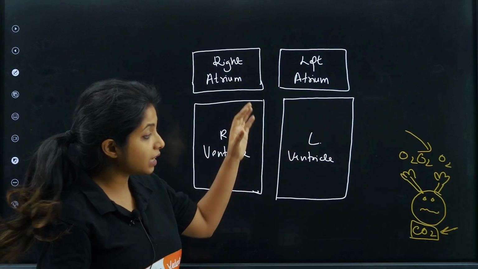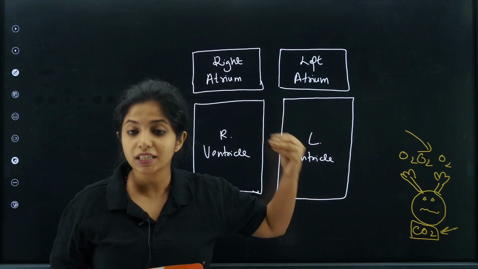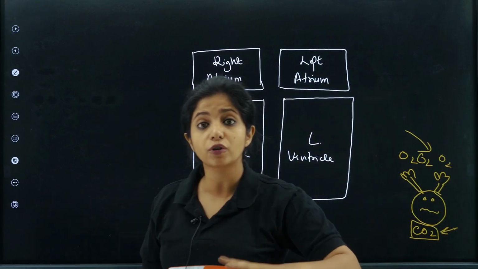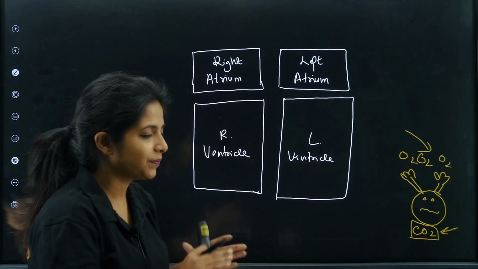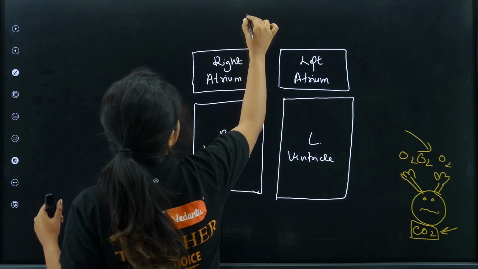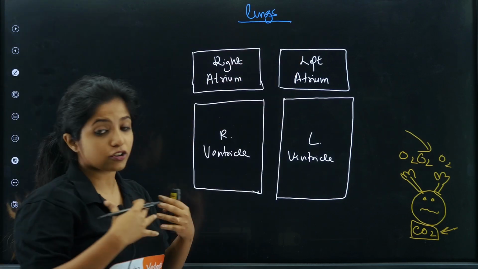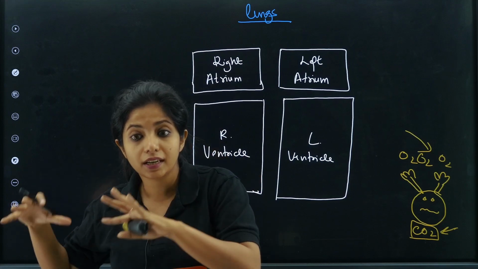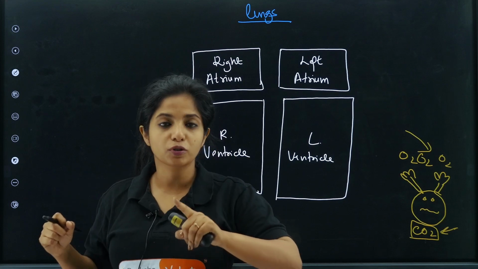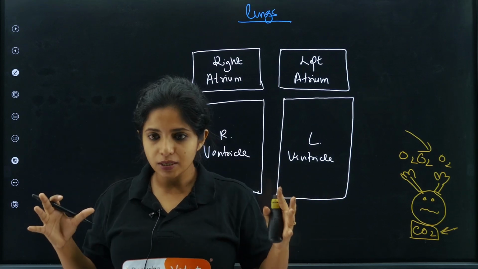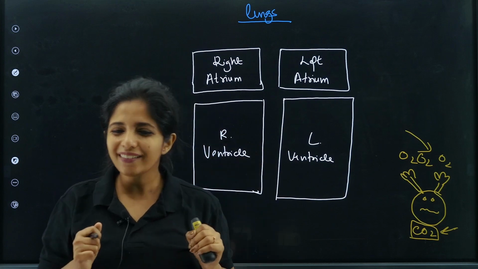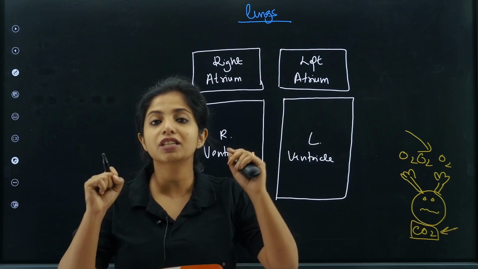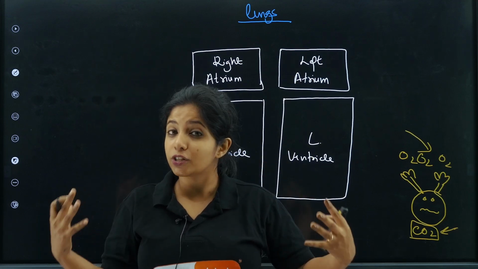So first of all, the cells should be receiving oxygen. So we need oxygenated blood. And which is that particular organ in our body that is responsible for oxygenating the blood? It is the lungs. So every moment when we breathe in, we are taking lots of oxygen, and this oxygen basically diffuses from the lungs, from the alveoli to the blood cells, that is RBCs. You studied about that when we spoke about respiration, right? Now in the blood cells, there is too much oxygen. So I will say that this blood that is coming from the lungs is oxygenated. What would I say? It is oxygenated because it has lots and lots of oxygen.